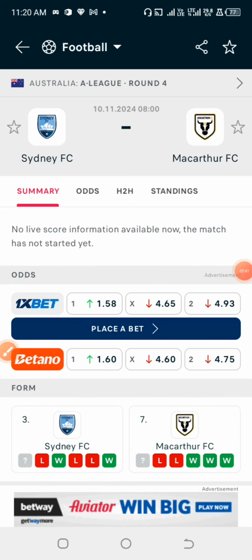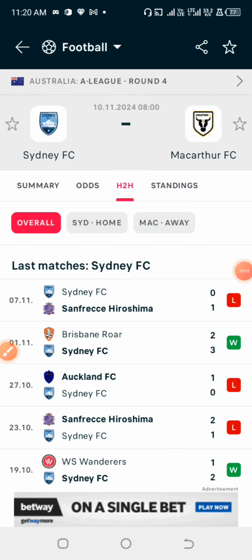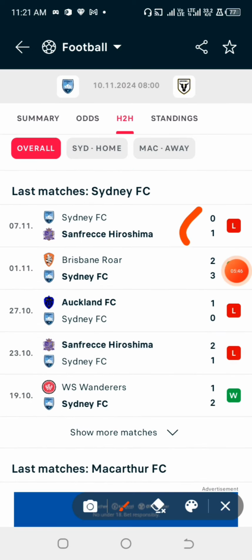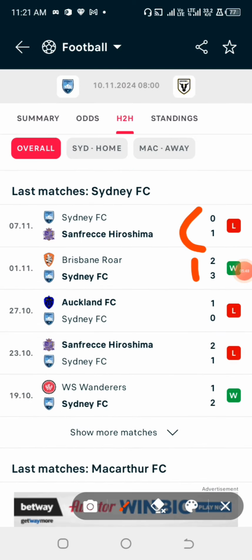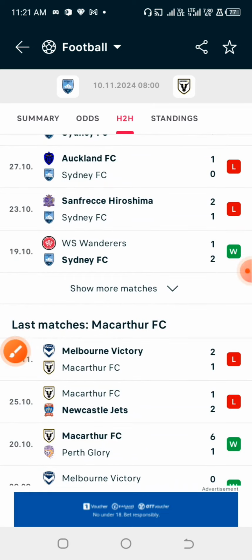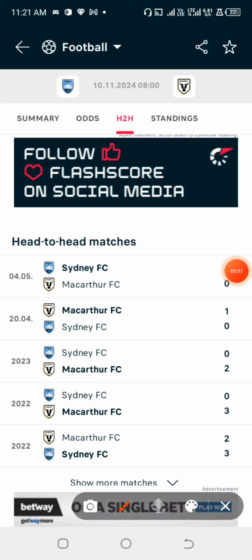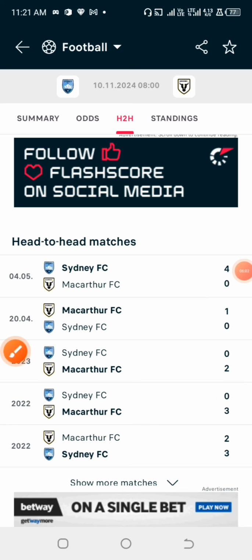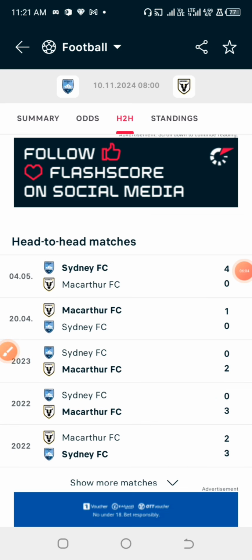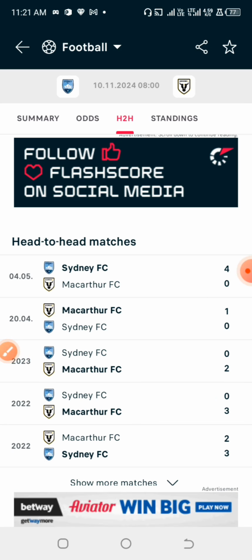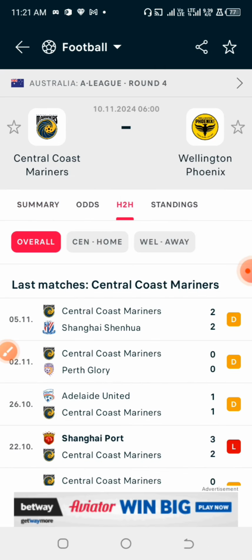So this is what you are looking into. Checking their stats, we can see that in the last games they scored 0-1, 2-3, 0-1, 2-1, 2-1. They score goals very well, and in their other games they scored 4-0, 3-0, 2-3. So the problem here is that this particular team under the Australia League is not consistent with their over 2 goals, but they do score goals very well. At least we should be expecting more goals in their games most times.